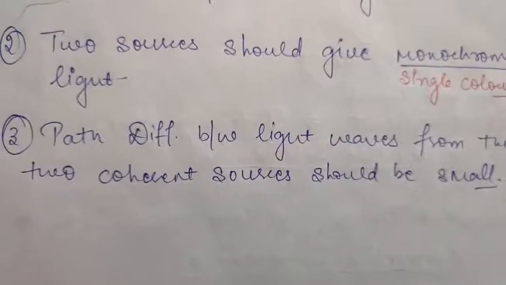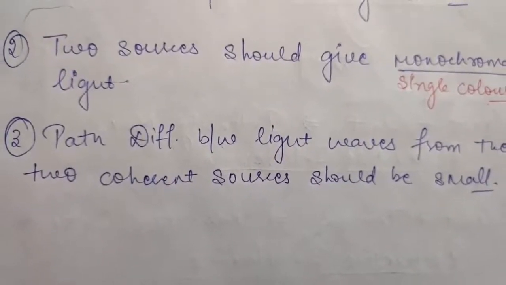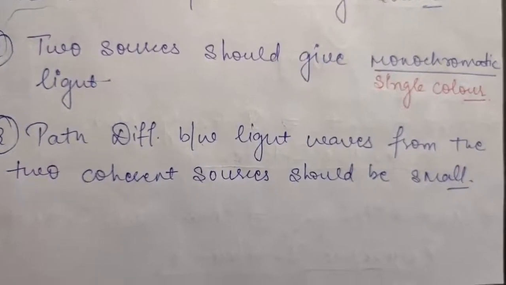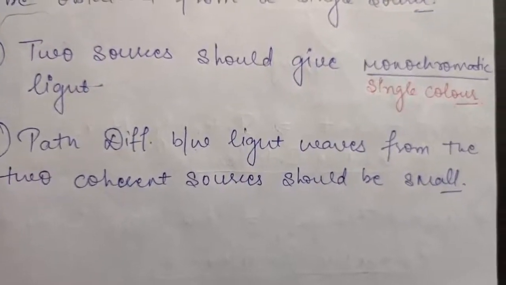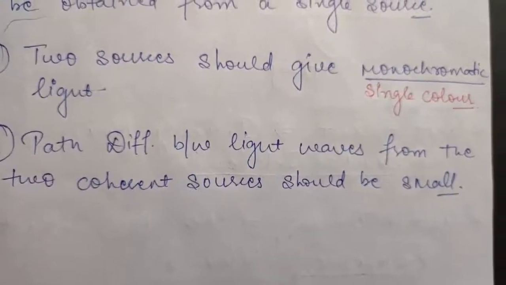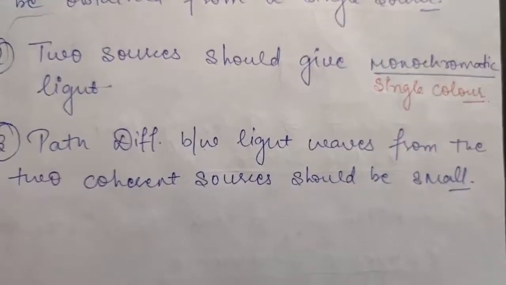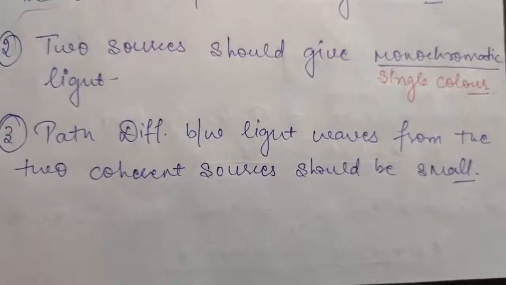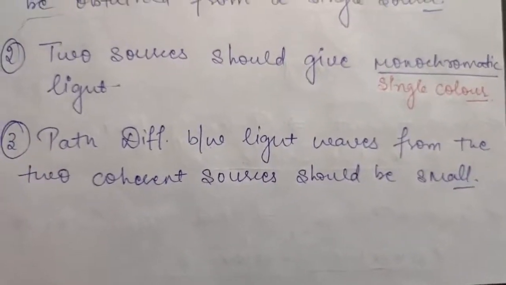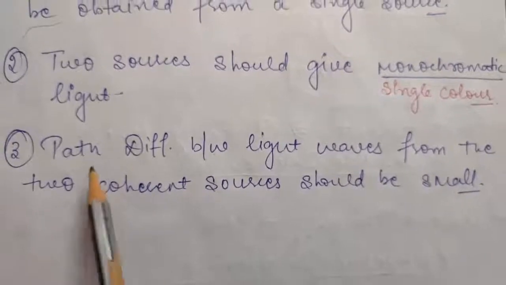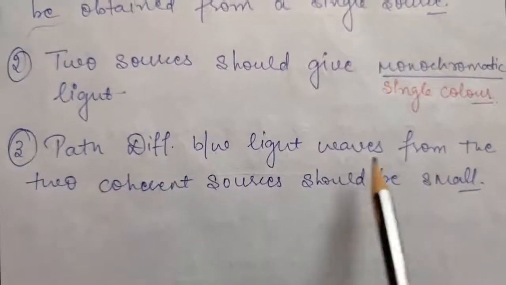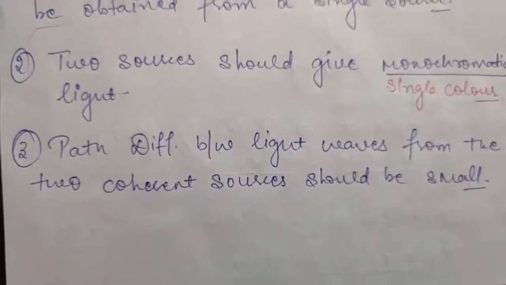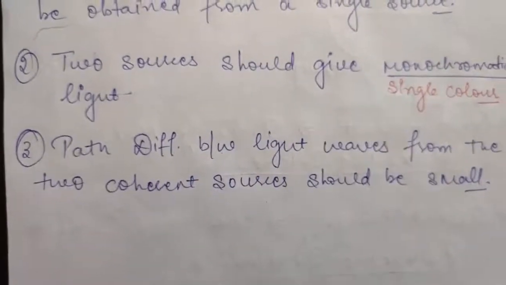This is because if there is a very large path difference, there will be intermixing of waves and you will get a uniform illumination, and we do not want intermixing of waves. So we consider the path difference between the light waves from the two coherent sources to be small. So this is all about coherent sources.